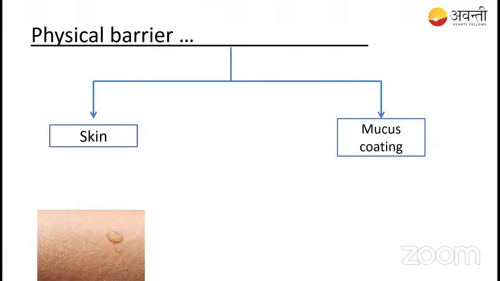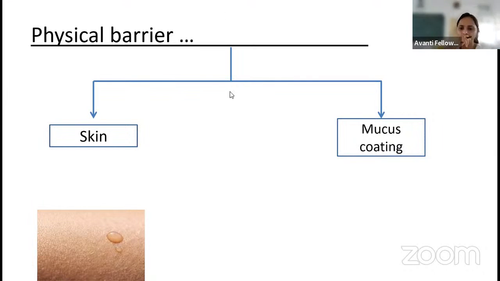Fine. So we will talk about the physical barriers. Which are the physical barriers? Whenever we are talking about the physical barriers, there are two main things. One is the skin, and the second one is the mucus coating. Both of these act as a barrier for the microorganism, a barrier for the pathogen. It will not allow any microorganism to enter into the body and replicate. That's why they act as barriers, not allowing any microorganisms.